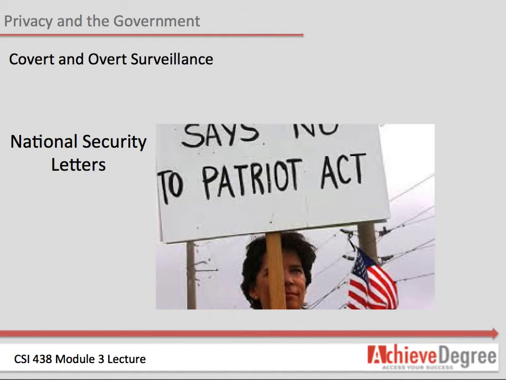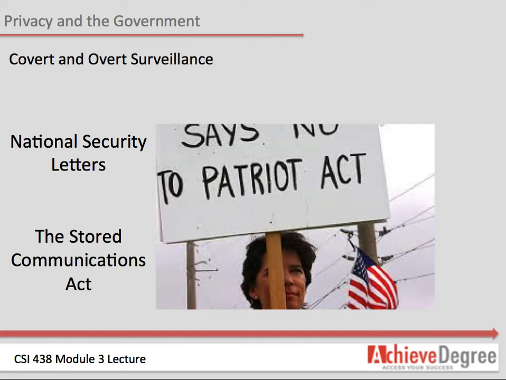Typically, a gag order is associated with a national security letter. The gag order prevents the recipient of the letter, such as a library or educational institution, from disclosing receipt of the letter. Another area of concern is the Stored Communications Act. This act allows police to read emails more than 180 days old, stored by an internet service provider, without a search warrant. This is an important issue because most people allow their email provider to store their email messages.